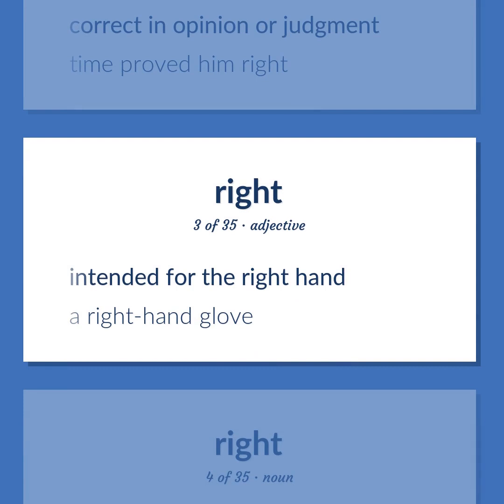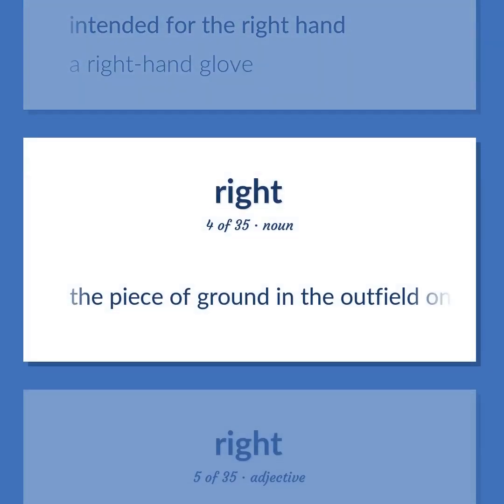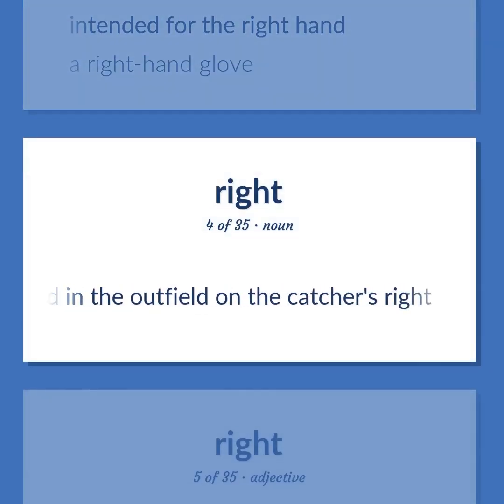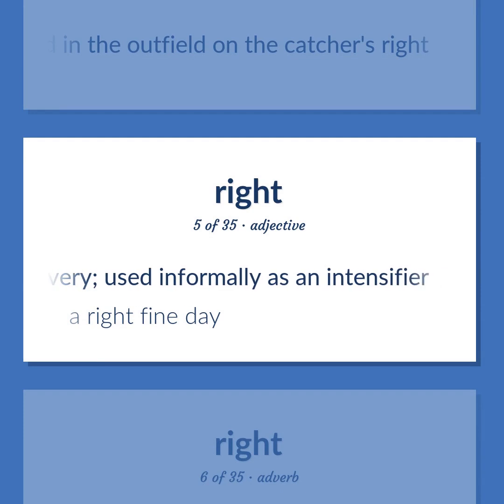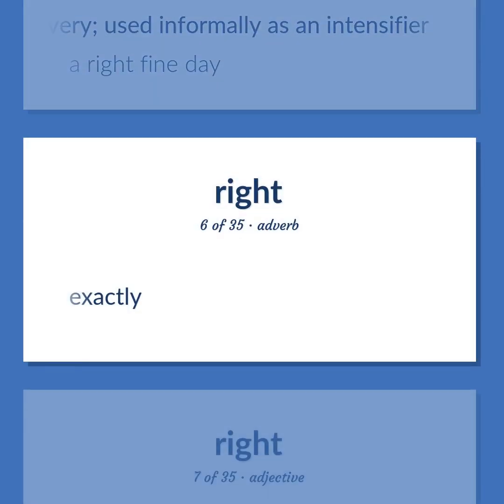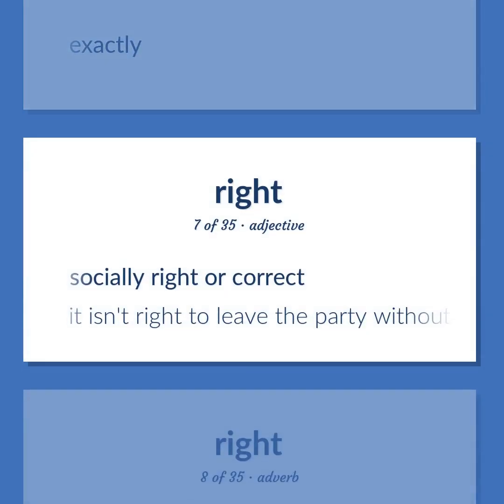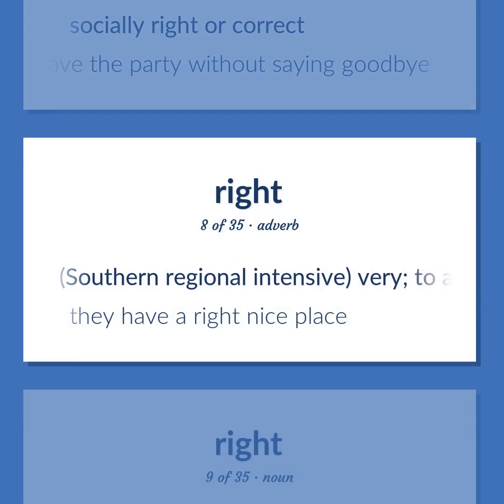Intended for the right hand. A right hand glove. The piece of ground in the outfield on the catcher's right. Informal, very. Used informally as an intensifier. A right fine day. Exactly. Socially right or correct. It isn't right to leave the party without saying goodbye. Southern regional intensive, very, to a great degree. They have a right nice place.